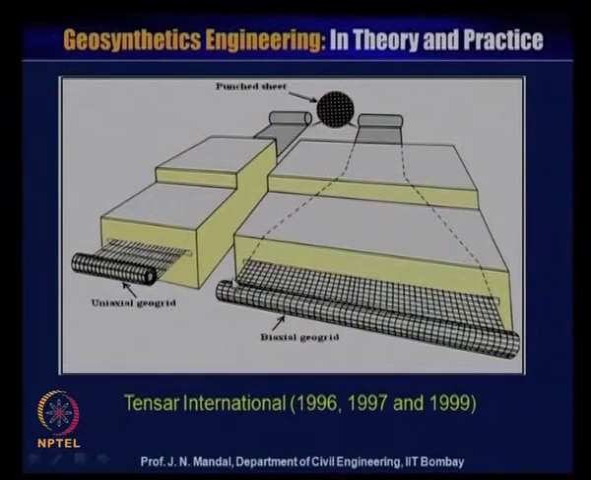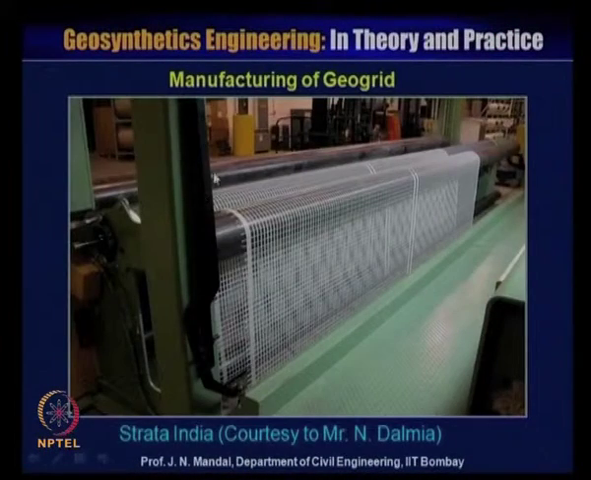Now this is a kind of geogrid manufacturing, courtesy of Strata India, Mr. N. Dalmia. You can see the machinery and the roller, and how they are manufacturing the geogrid material, which is a polyester material. It has a particular width, it may be 3 meters to 6 meters, and lengthwise you can have 500 meters, 1000 meters in different roll forms.